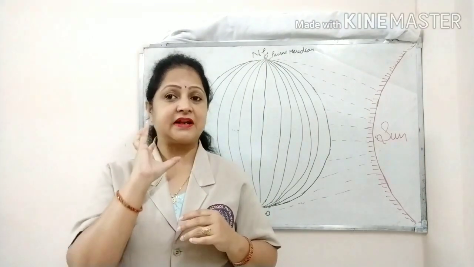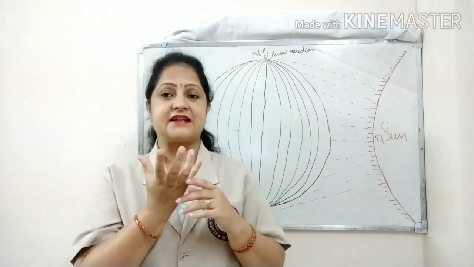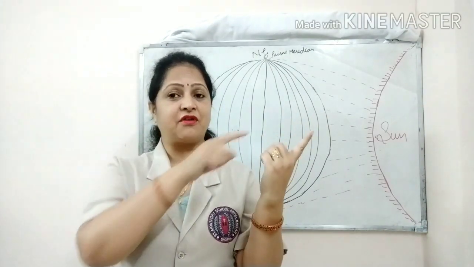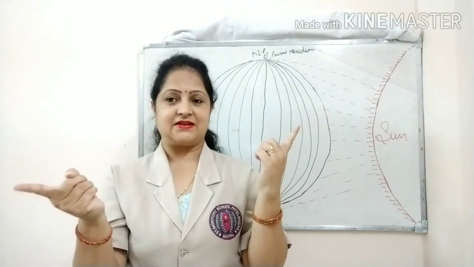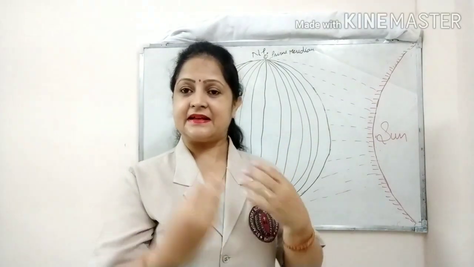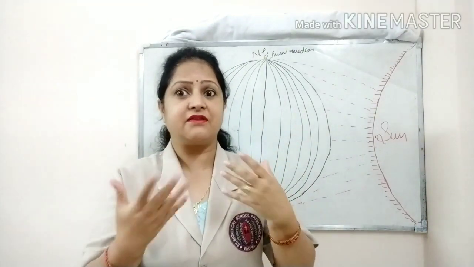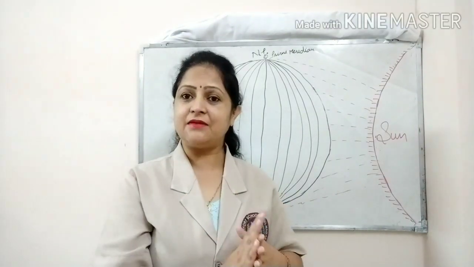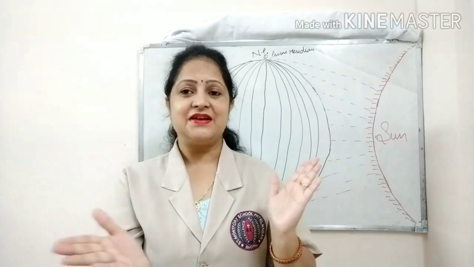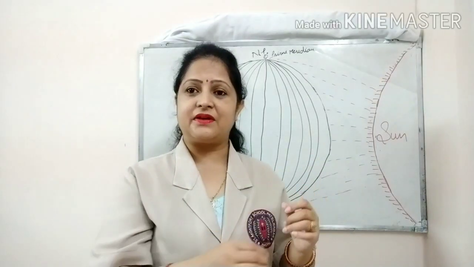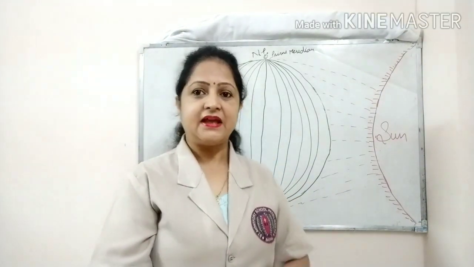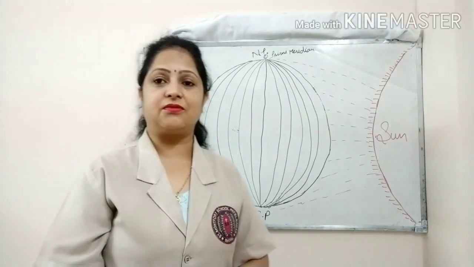As the earth is rotating from west to east, that's why we feel that the sun is moving from east to west. According to what we feel, as the sun moves from east to west, on the basis of that we fix the local time of a place. So let's see what the local time is.